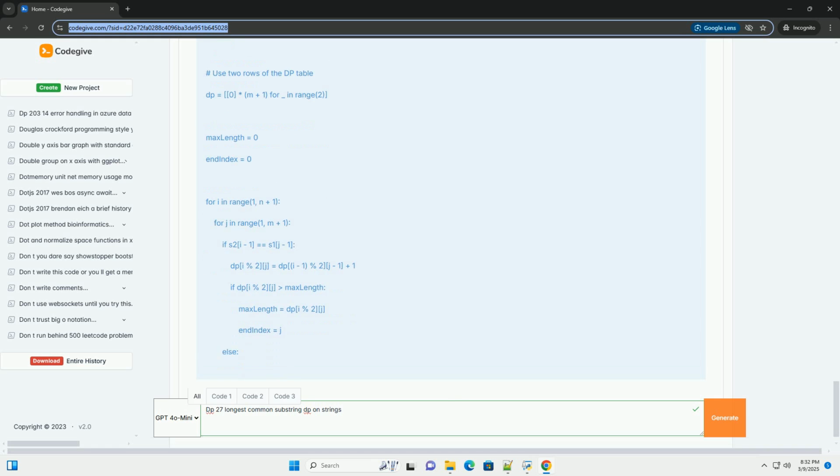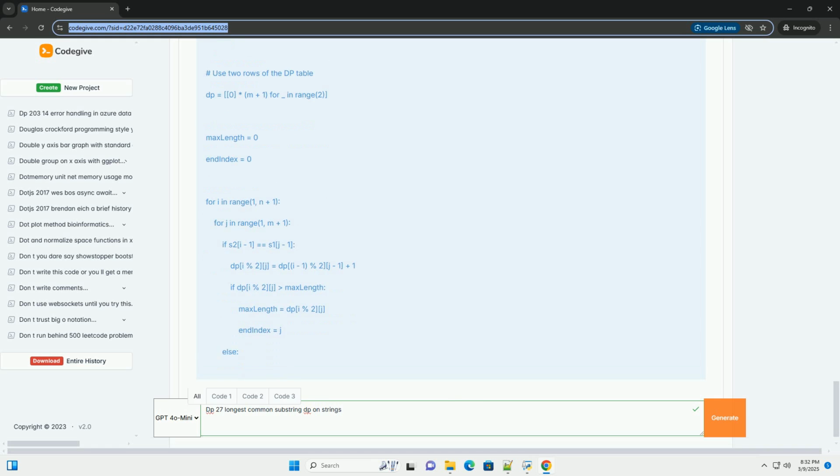Because if the characters S1[i-1] and S2[j-1] match, then the length of the longest common suffix increases by 1 compared to the LCS of S1[0..i-2] and S2[0..j-2]. If they don't match, then the LCS of these two suffixes is 0, because they can't form a contiguous match ending at these indices.